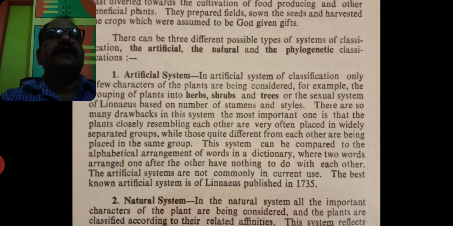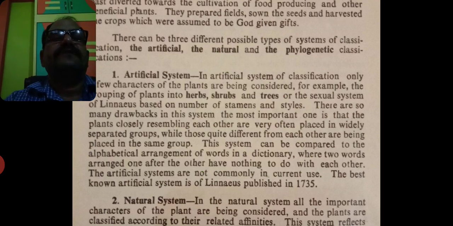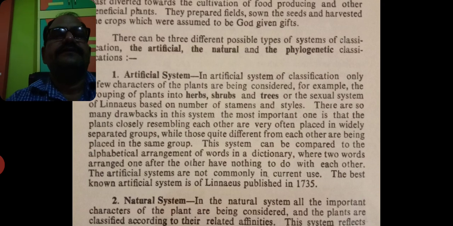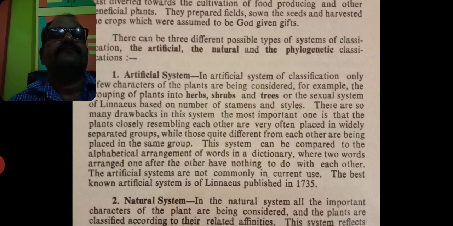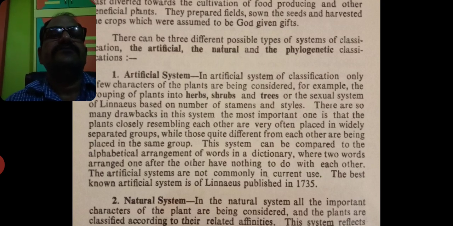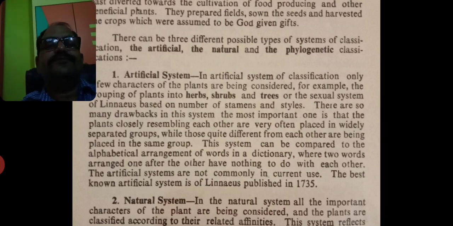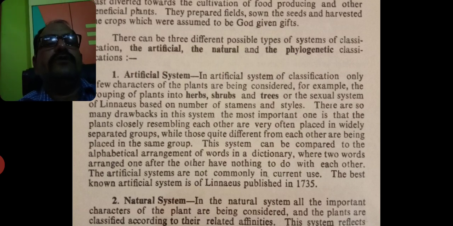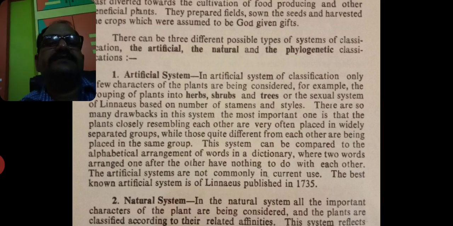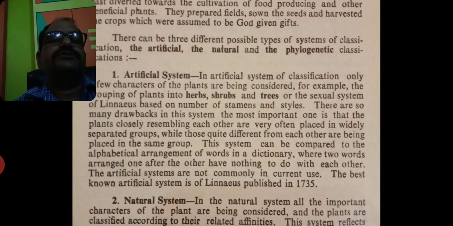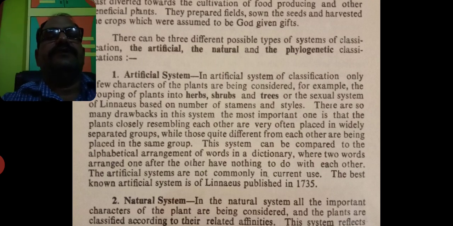As per our syllabus, we have three systems to study. The first one is the artificial system, the second one is the natural system, and the third one is the phylogenetic system. Any one of these systems can be asked for 4 marks, or a whole long question may be asked: describe all three systems. So note it carefully.